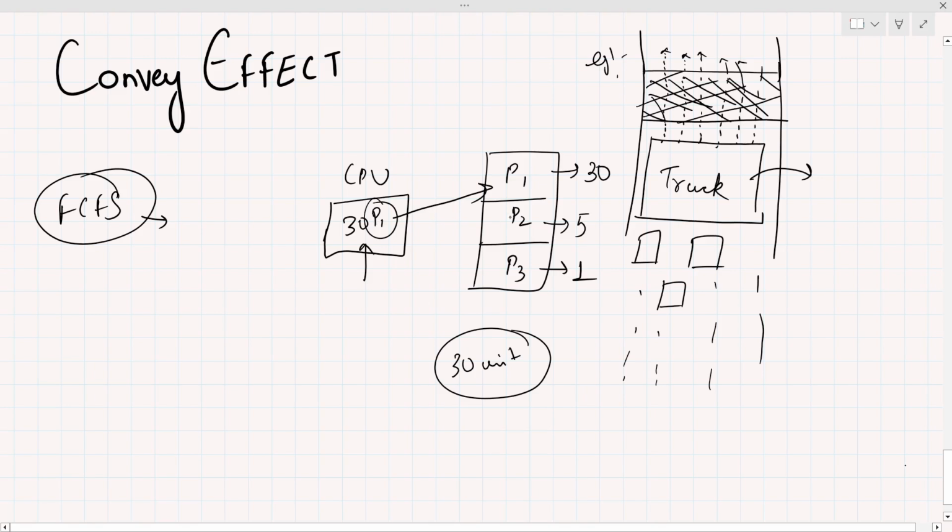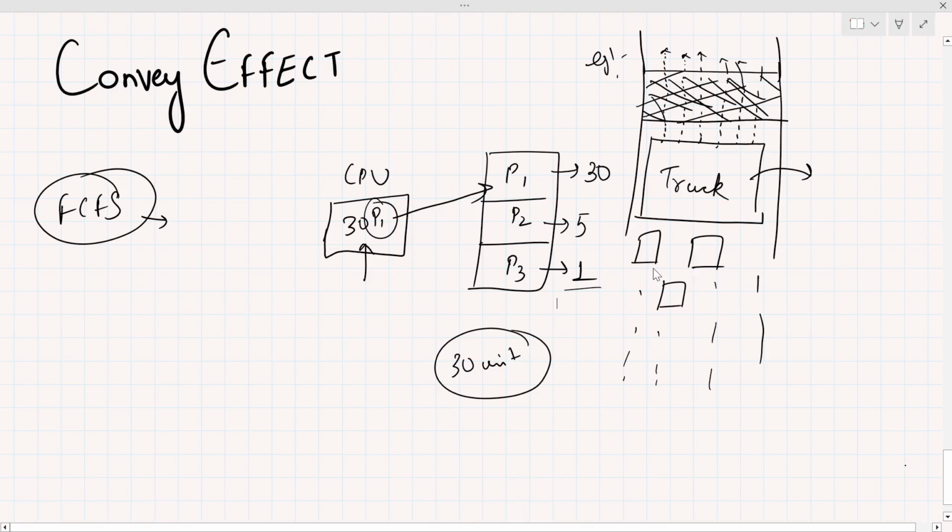After that P2 gets a chance, and P3 has to wait 35 units to execute, although its burst time is very low. If P3 goes first, the waiting time for the other processes is 1. If then P2 goes, the waiting time of P1 is 6. So it definitely decreases the waiting time and the turnaround time.